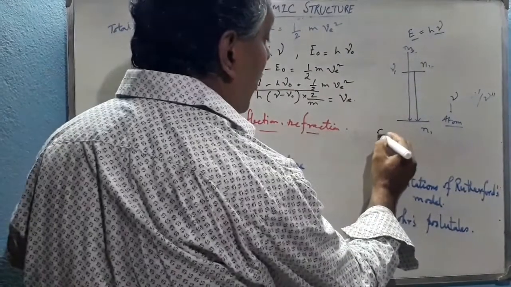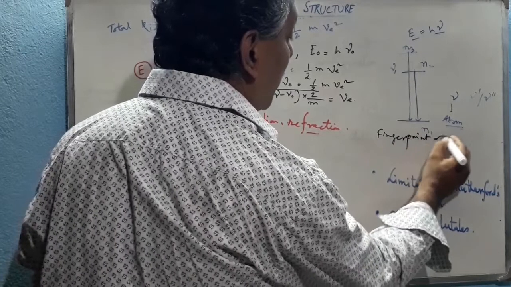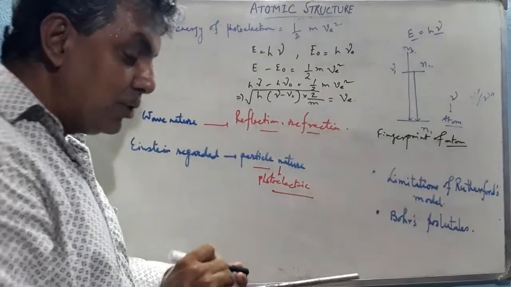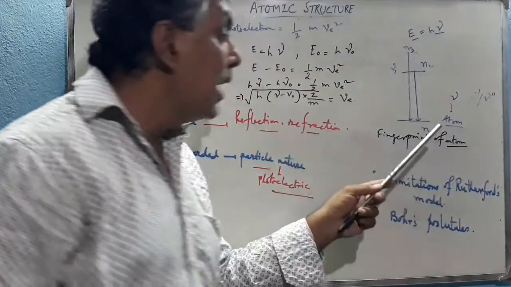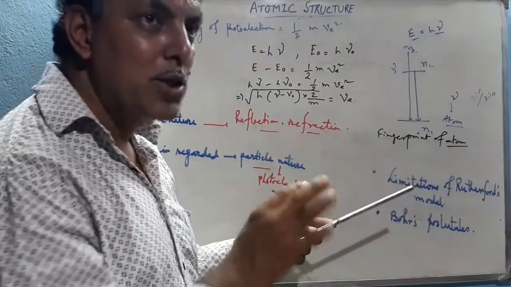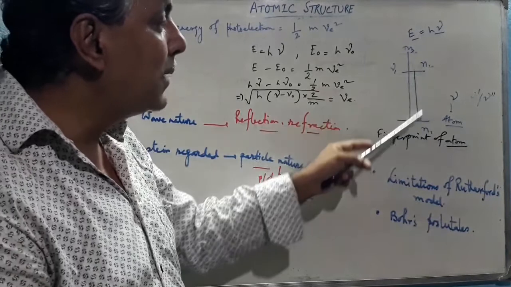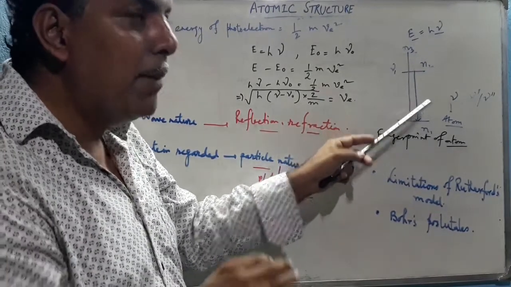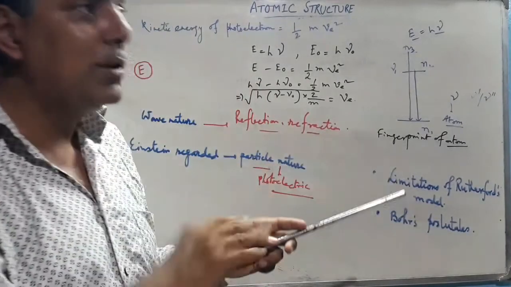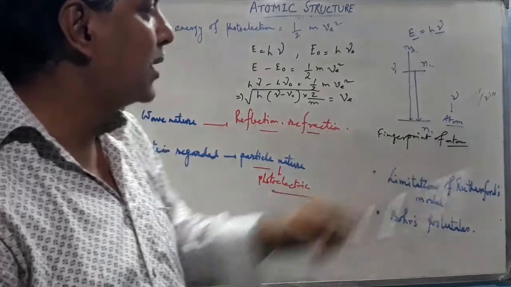So that's why this type of spectrum is called the fingerprint of an atom. It is called the fingerprint of an atom because, like a fingerprint, we can judge the spectrum and tell for which atom this type of spectrum is observed, because for the hydrogen atom it is fixed. It can be obtained only for hydrogen, and it cannot be matched with any other atom. That's why this is called the fingerprint of the atom.